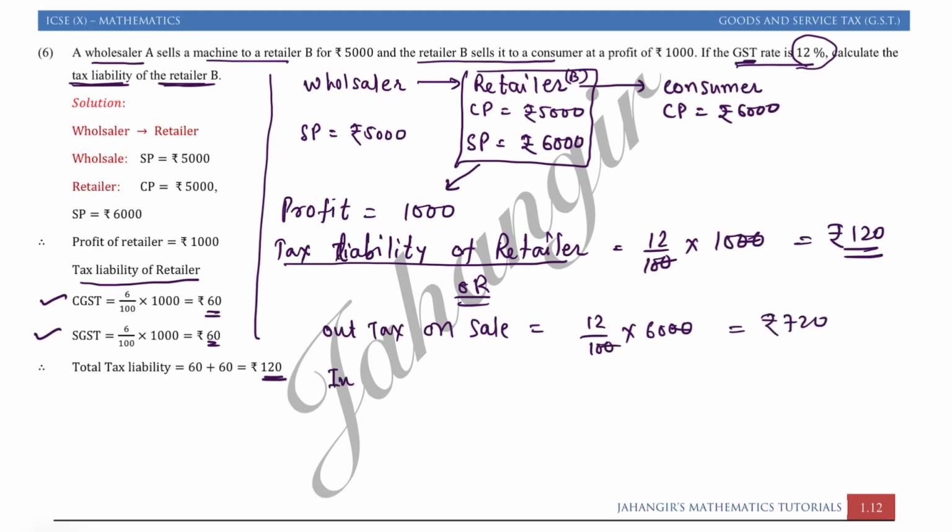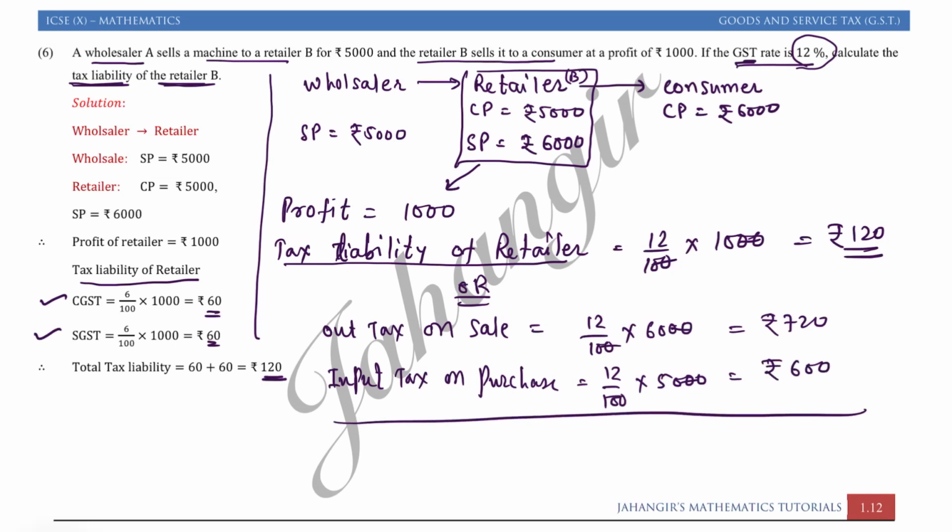Input tax on purchase, that is 12% of 5000, because he had bought it for 5000. 12 5 rupees 600. So tax liabilities is what? Output minus input, because while purchasing he had paid rupees 600, while selling he got rupees 720. So tax liabilities is rupees 120.